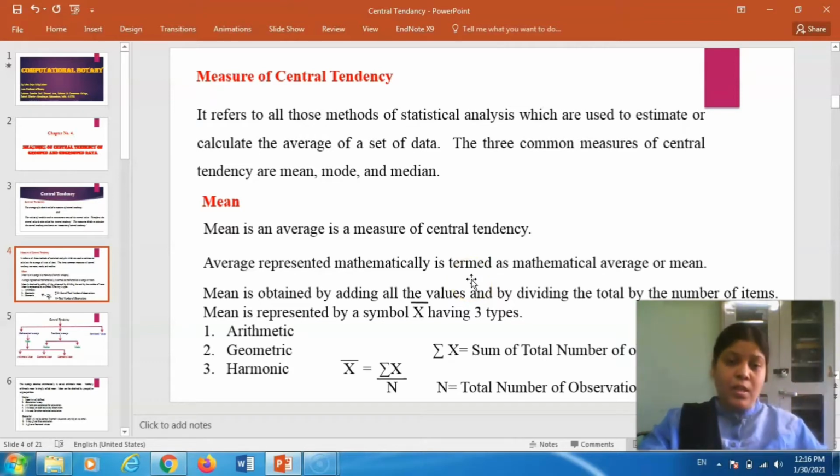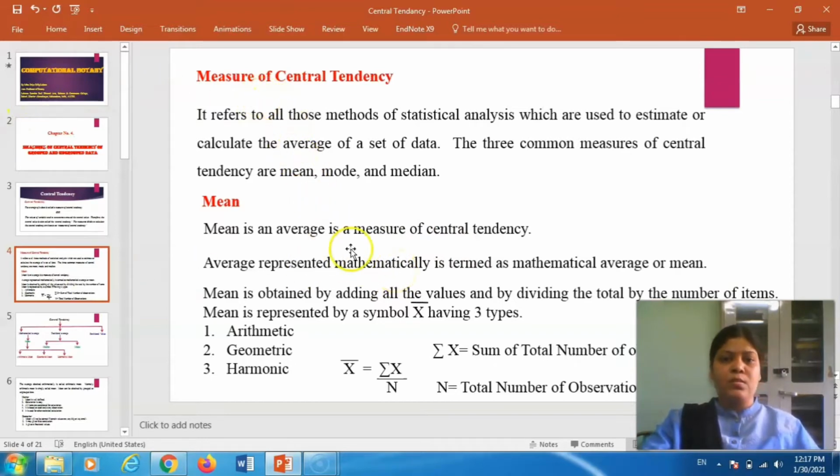This is the same case with a sample. A sample is a true representative of that particular population. Likewise, the mean is the representative of all the readings that you have taken.